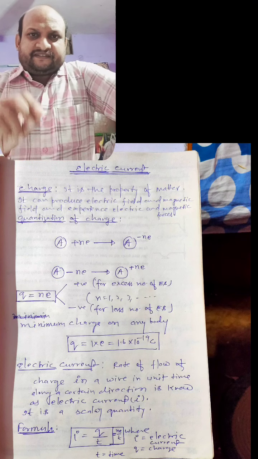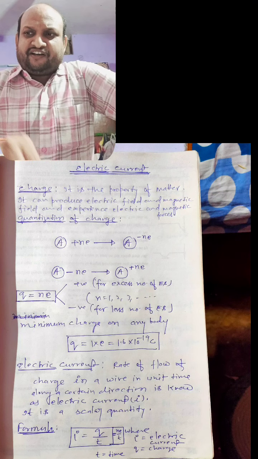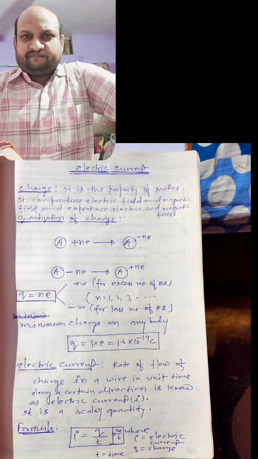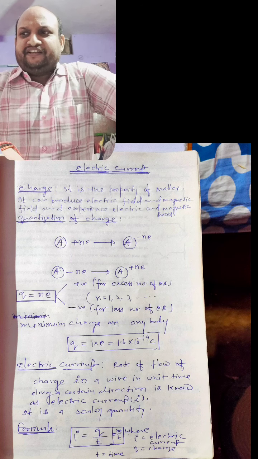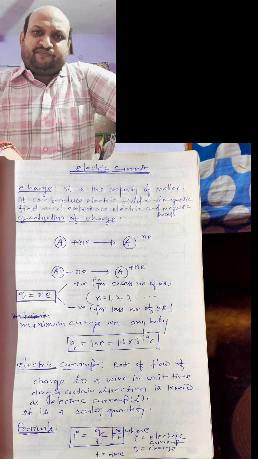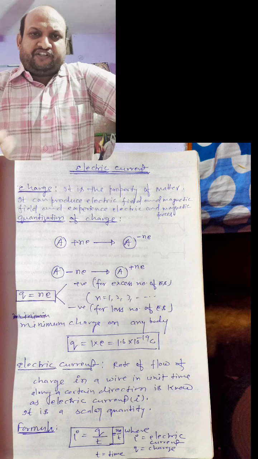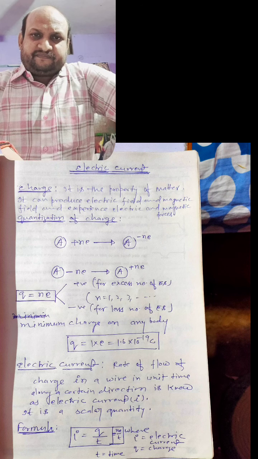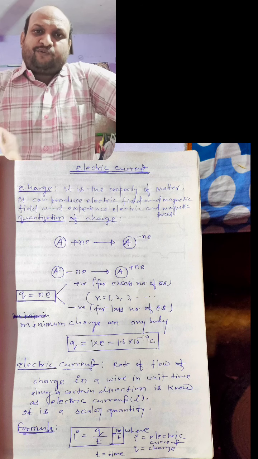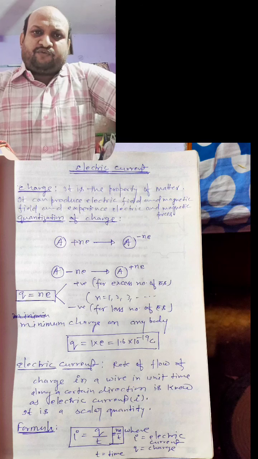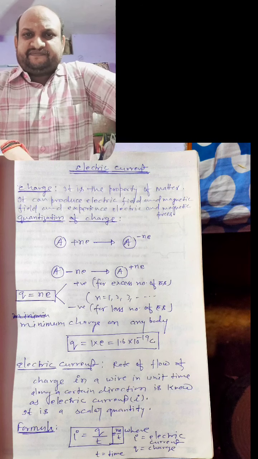When one electron is inserted into this body, then minus e negative charge is produced on this body. When we insert two electrons into this body, then the charge produced on this body is equal to two times the charge on one electron with negative sign.